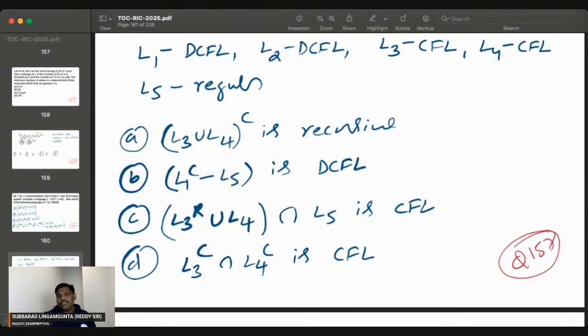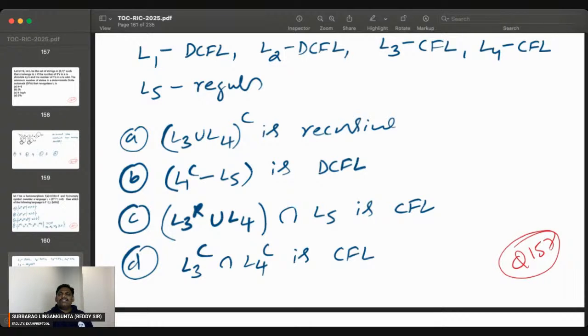Because when you say minus, A minus B means A intersection B complement. So DCFL intersection L5 complement. L5 is regular. Regular complement is regular. So DCFL intersection regular becomes DCFL. So it is DCFL. B is the correct option. So A correct, B correct.